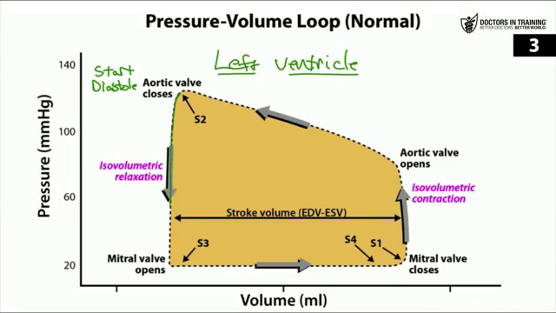The line is going straight down. No blood is entering or leaving the left ventricle at this time. This is called isovolumetric relaxation. And as the name implies, the ventricle is relaxing and no blood is entering or leaving. Next, we move to the bottom left corner.